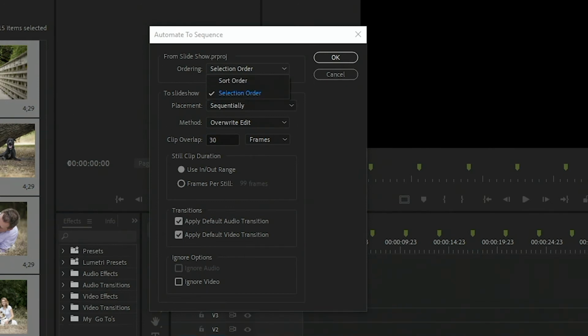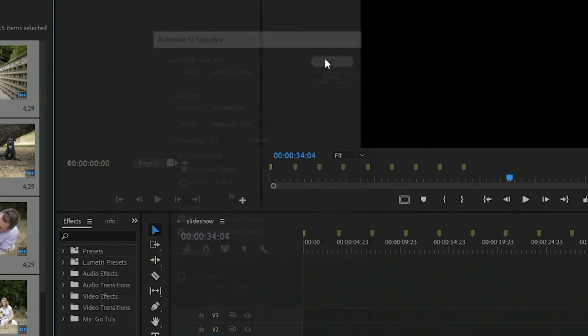Since I already selected them in a specific order, I can click selection order, then to slideshow. For placement, I could say sequentially or at numbered markers. Let me try sequentially and see what happens. It says clip overlap 30 frames. That's fine. We'll leave everything else the same and click OK.